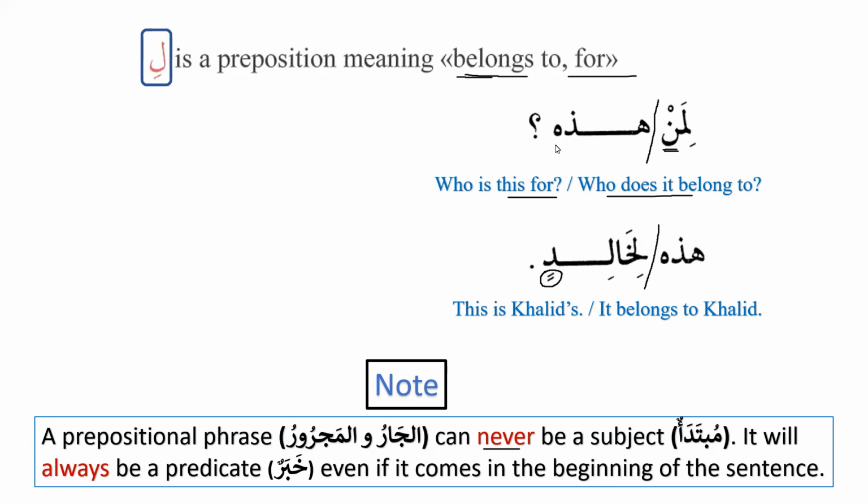And we have seen already that the place of subject and predicate keeps on changing, and there are certain reasons behind that. Inshallah, when we proceed further, we will come to know about the reasons. But one of the things that we need to know as of now, and very, very important, is that al-jar wal-majroor, a prepositional phrase, can never ever be subject or mubtadaun. It will always be predicate. It will always be a khabar. So this point is very, very important. Please note it down, and inshallah, we will repeat it many times, because it's very, very important information. And whenever it comes across, we have to focus on this as well.